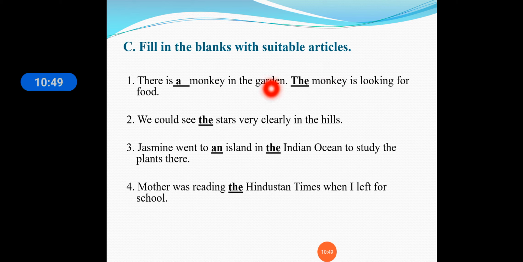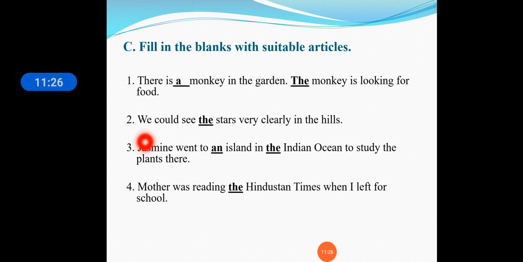Okay, see exercise C1, fill in the blanks with the suitable articles. First one: there is a monkey in the garden, the monkey is looking for food. So here "a monkey", "the monkey", because monkey starts with a consonant so we use "a", and for the second time monkey is repeated, so we are using "the". Second one: we could see the stars very clearly in the hills. We will say "the stars" because they are unique, of one of their kind.